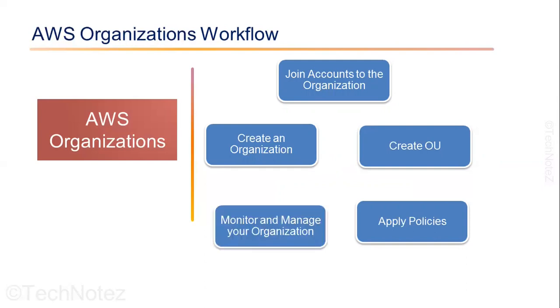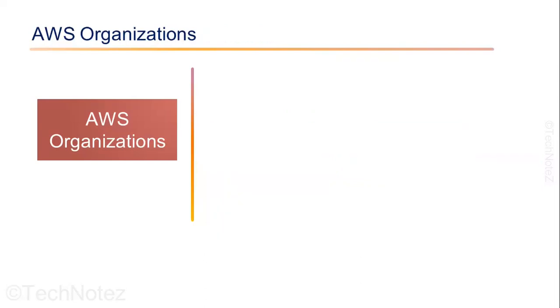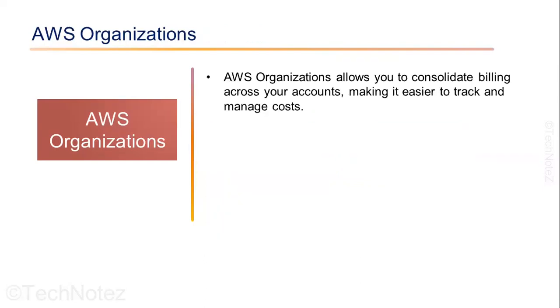Monitor and manage your organization. You can use AWS Organizations to monitor your organization's compliance with policies and manage your accounts centrally. Some practical use cases of AWS Organizations include consolidating billing and cost management. AWS Organizations allows you to consolidate billing across your accounts, making it easier to track and manage costs.